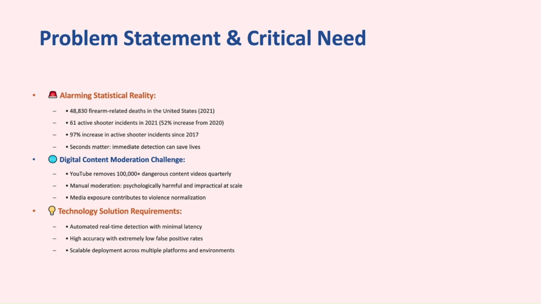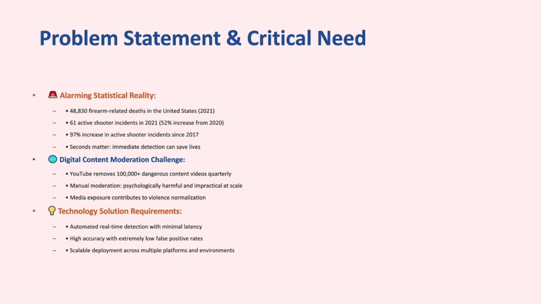Gun violence is unfortunately a major issue worldwide. For example, in the United States alone, more than 48,000 people died from firearm-related incidents in 2021. Active shooter incidents are also increasing every year. These numbers highlight the urgent need for systems that can detect weapons quickly and reliably.